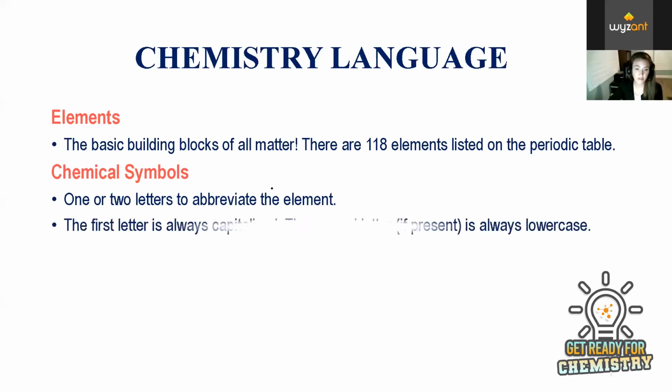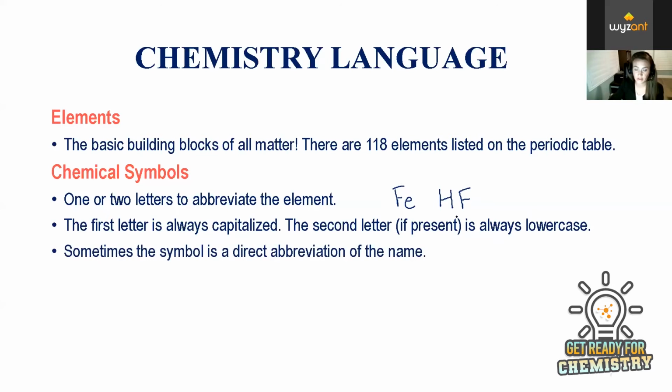And the first letter always starts with a capital letter. So this is how you know you're talking about an element and maybe only one element. So if there's two letters within the abbreviation, for instance, Fe, the second letter will be lowercase. So this is concerning only one element. Now, if you have two letters that are both capital, then you're talking about two different elements. So each element will only have one uppercase letter in the abbreviation.